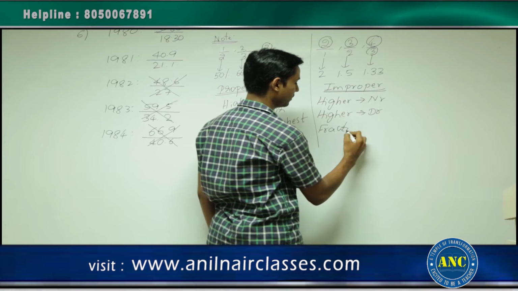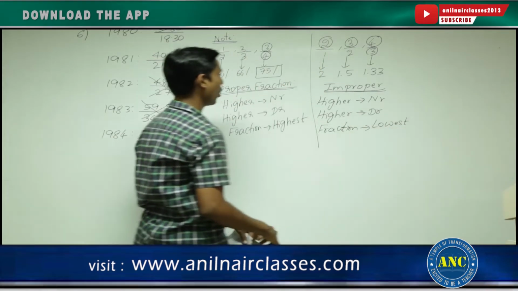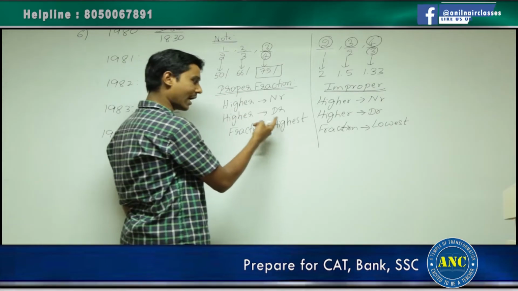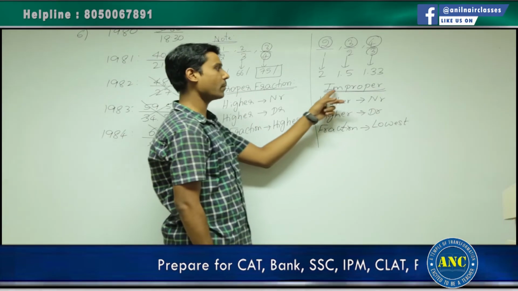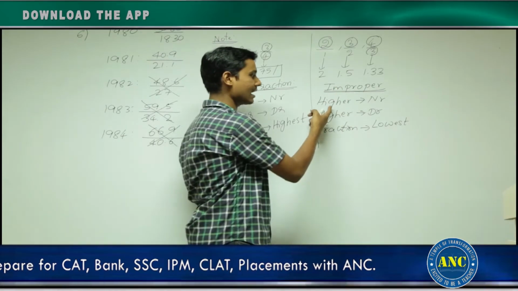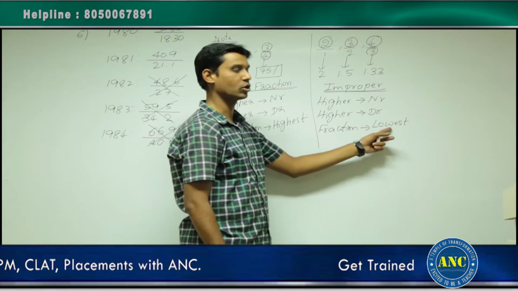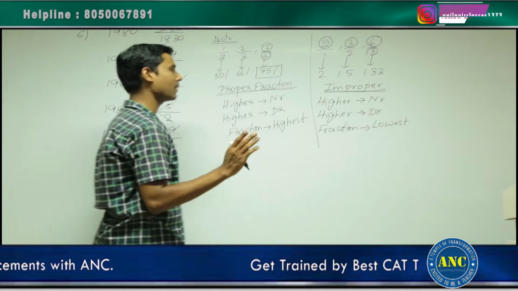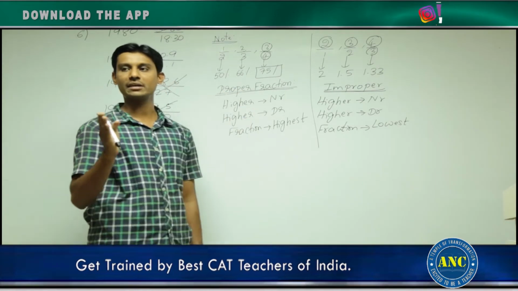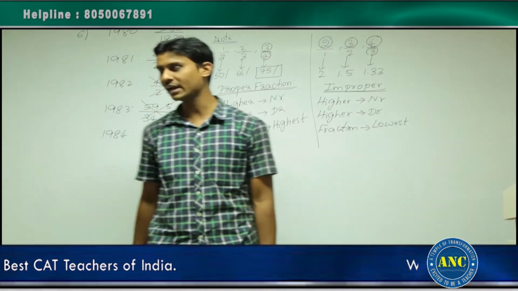If I want to remember it simply: proper means everything is proper. If it is higher, the fraction also will be higher. Improper means something which is not proper. If it is higher and higher here, the other thing should happen in the fraction, that means it should be the lowest fraction. Very simple way of remembering. For a proper fraction, higher the value in the numerator, higher the value in the denominator, that fraction will be the highest fraction.